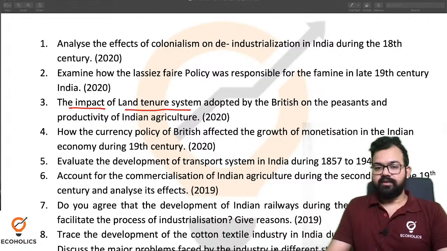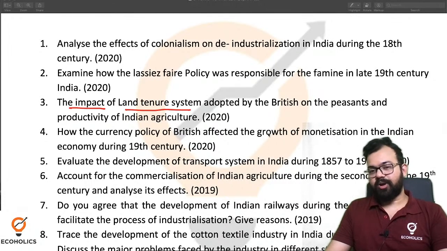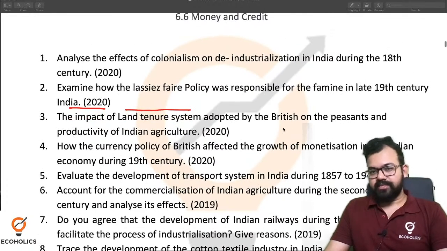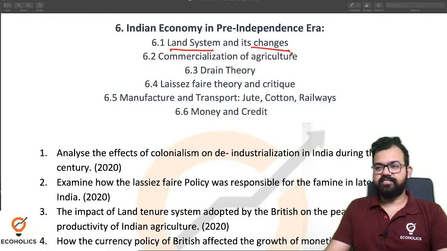There's no particular book because it's quite widespread, but you can refer to Modern Indian History and Tirthankar Roy. These two books will work in your favor. Here I can say the question comes directly from the land system and its changes.